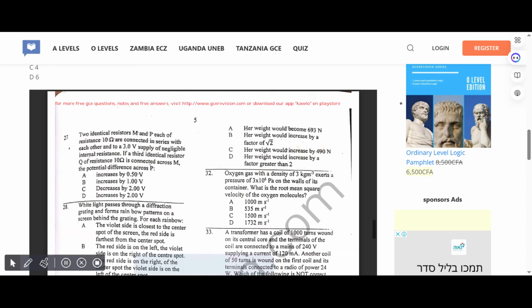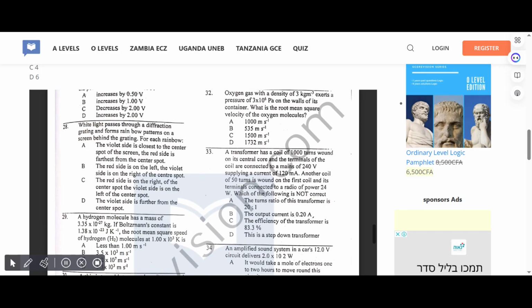Two identical resistors M and P, each of resistance, are connected in series to each other and a 3 V supply of negligible internal resistance. If a third identical resistor Q of resistance 10 is connected across M, then the potential difference across P... Correct answer for 27 is D, which is increases by 2.